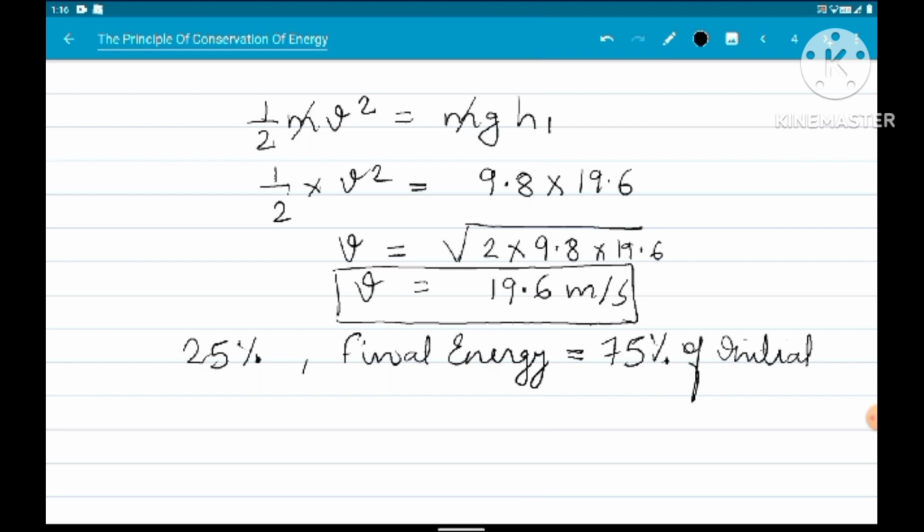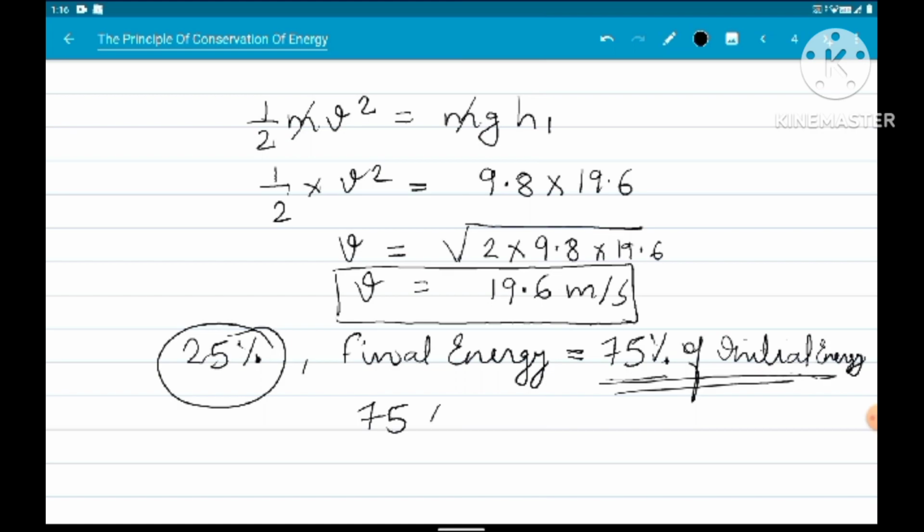Because it loses 25%, so what is left? 75% of initial energy is left with the ball. So final energy possessed by the ball will be equal to 75% of initial energy. Now we know initial energy is mgh1, that is the potential energy possessed by the ball when it was at a height of h1.